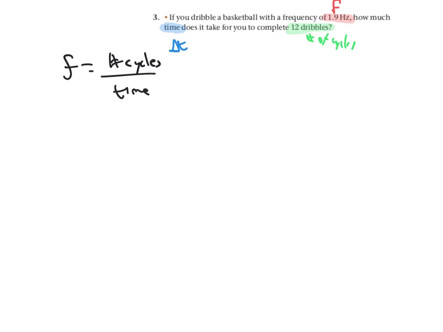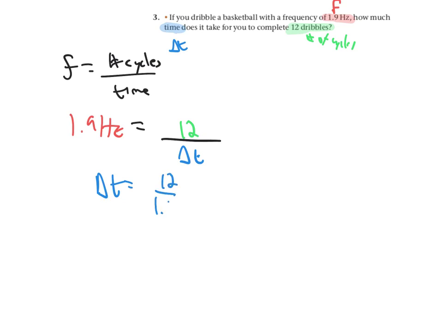So we end up with that we have 1.9 hertz equals 12 dribbles over the time that we're looking for. And we just cross multiply. So we say delta t is 12 over 1.9 hertz.